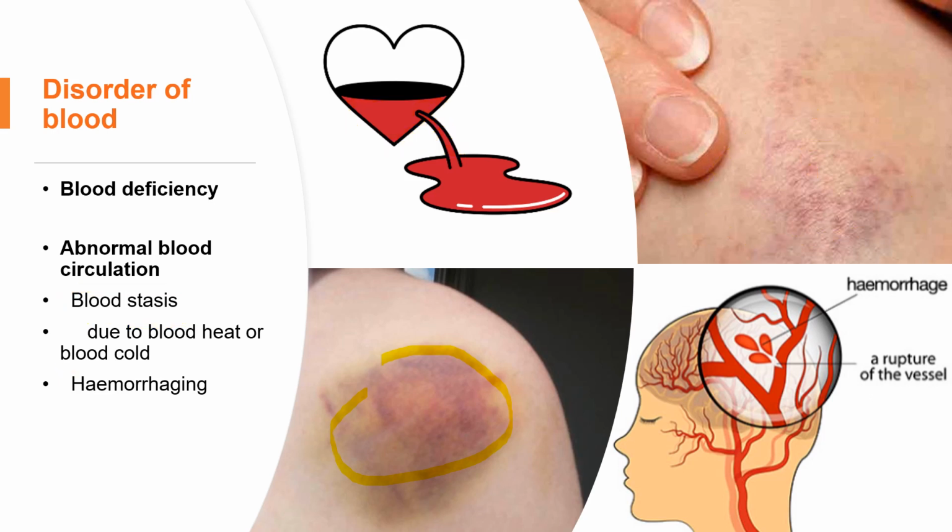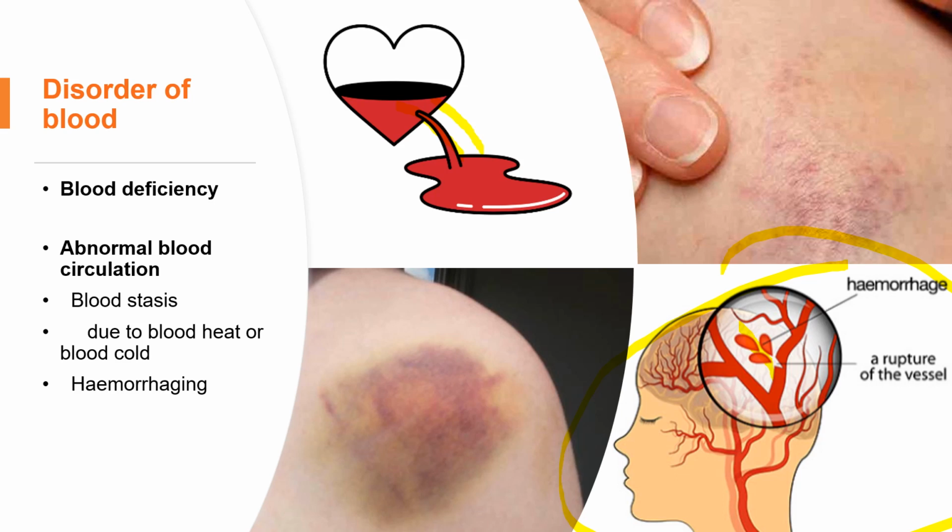The second reason is hemorrhage. Hemorrhage can also cause abnormal blood circulation. Hemorrhage means bleeding. Such as in this picture, blood moves out of the vessels and causes bleeding.